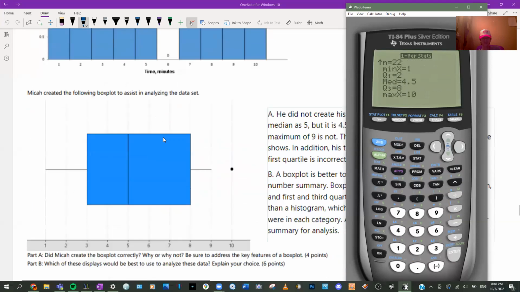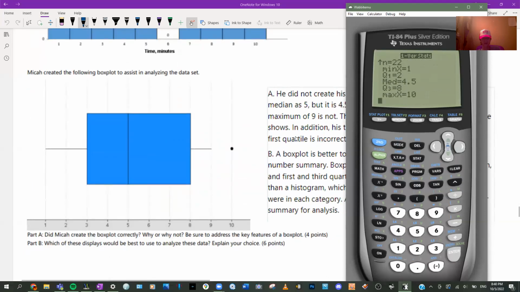So the minimum should be 1, the maximum should be 10. And we can just do zoom 9 to make sure there's no outliers. There's no outliers, look. So back to the calc.